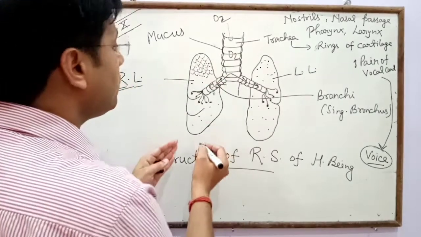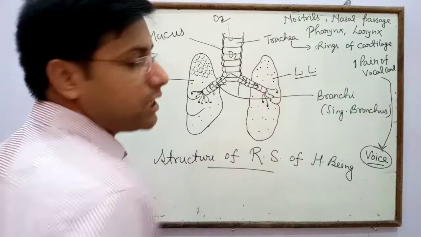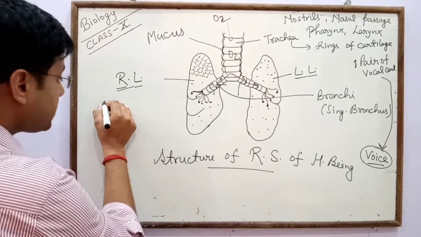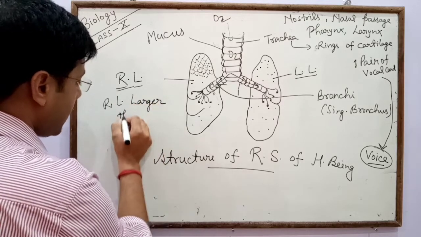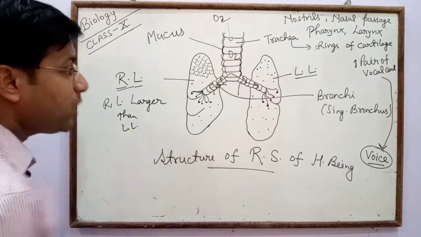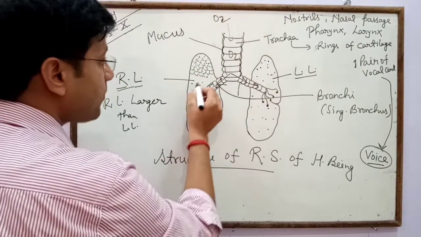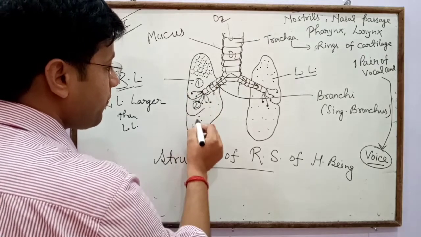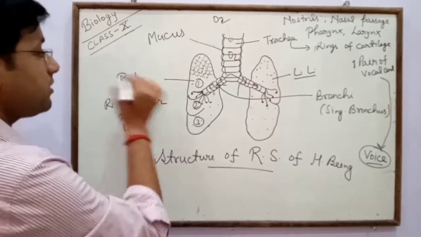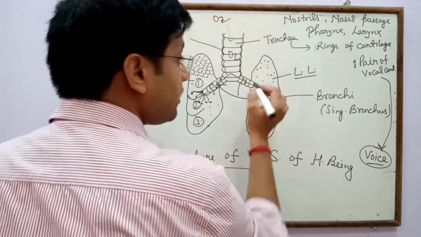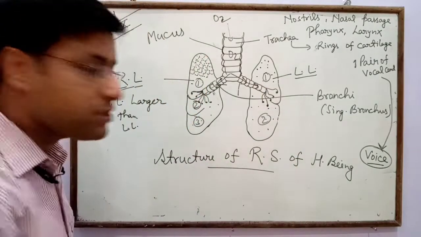The size of the right lung is larger than the left lung, because the right lung divides into 3 lobes, 1, 2 and 3, while in the left lung only 2 lobes are present, 1 and 2.